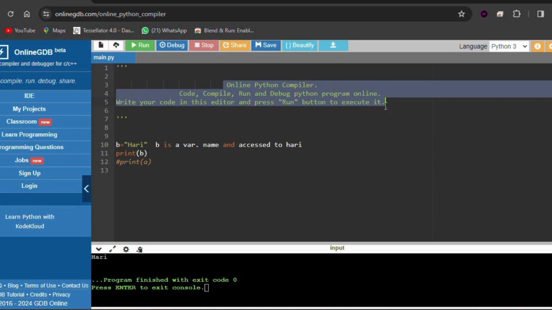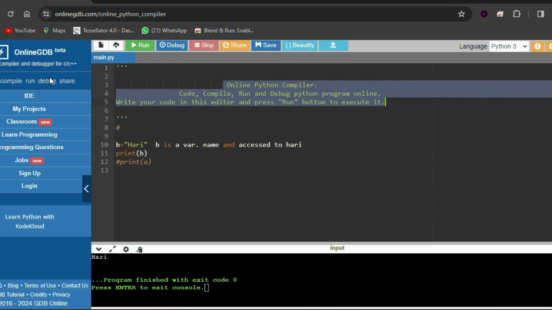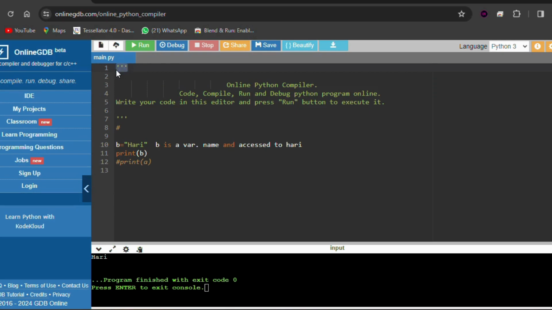Okay, so these comments are not a must. It's optional. It's our wish. If we want to use them, we can use them. If not, we can eliminate them also. No need to use them as a must. It's for our reference. Okay, understood what comments are? Single line comment, multi-line comments. If you want to comment only a single line, we can use the slash. If we want to comment a few lines, like these three lines, we can use this symbol. Okay, three quotes.